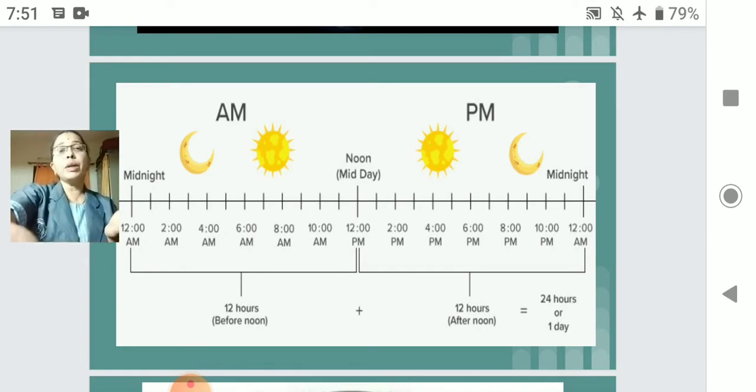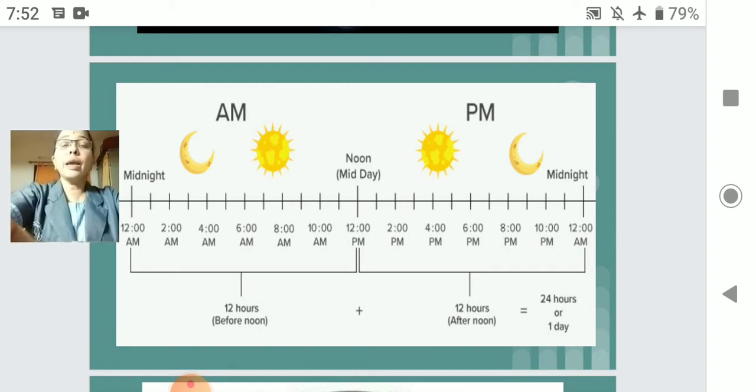Am means anti-meridian, that is before the noon, the morning time, and pm means post meridian, that is after the noon, the evening time. Noon means 12 o'clock. So after the noon is the evening, and before the noon is the morning.